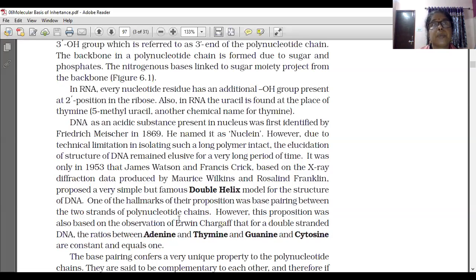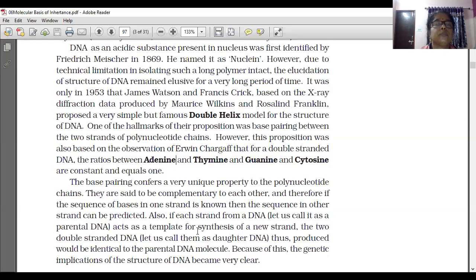Adenine is always paired with thymine, so the number of adenine and thymine will be equal. Guanine is always paired with cytosine, so if guanine is there, no doubt that cytosine is also there. So their numbers are equal and constant.